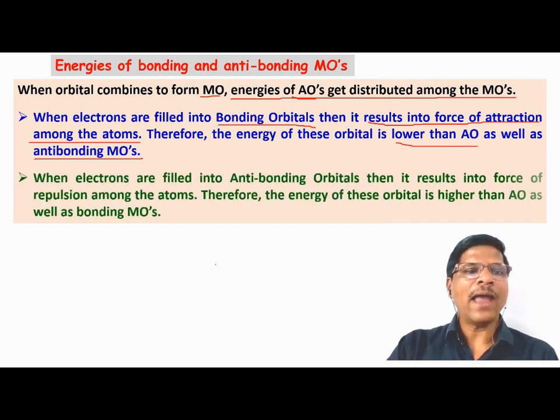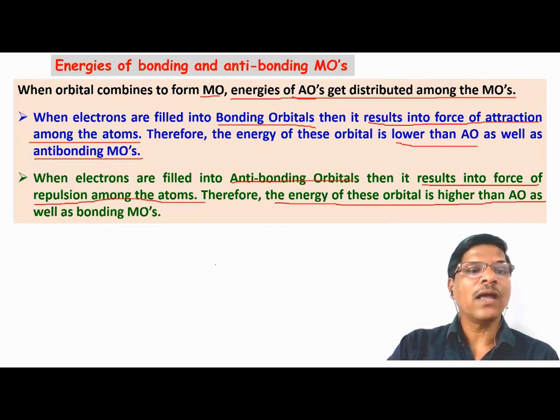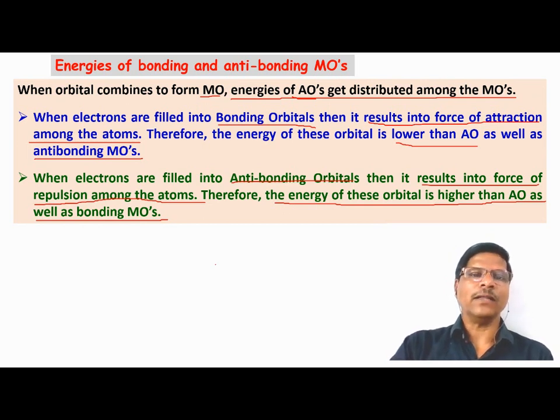Now for the anti-bonding molecular orbital, the characteristic is that it results in a force of repulsion. And with the force of repulsion, the energy increases. So the energy of the anti-bonding molecular orbital is higher than the AO as well as the bonding molecular orbital.